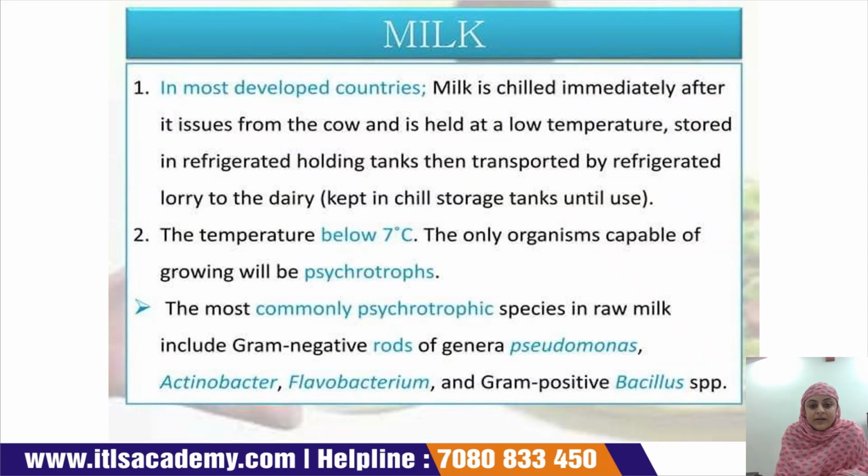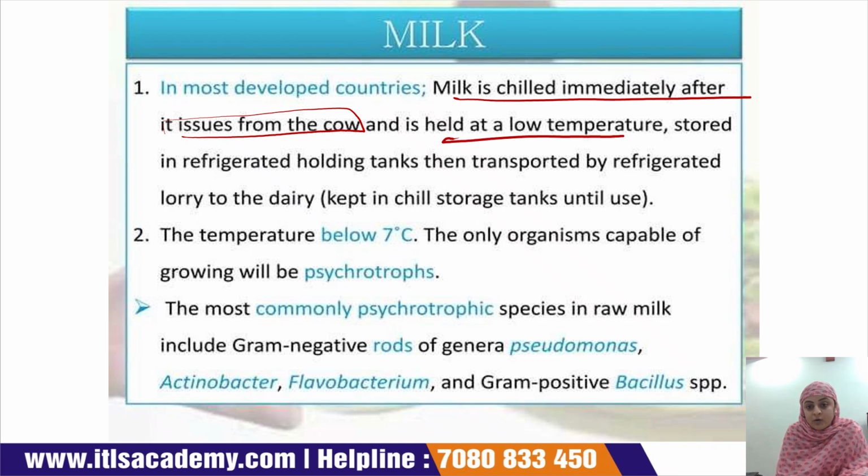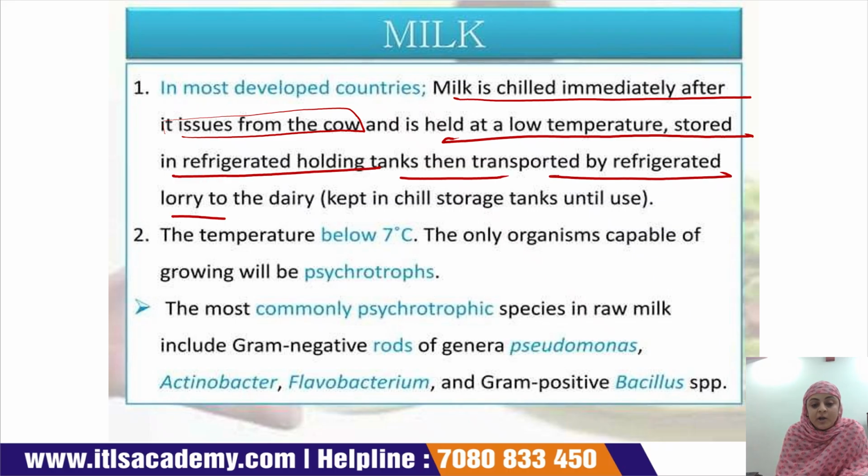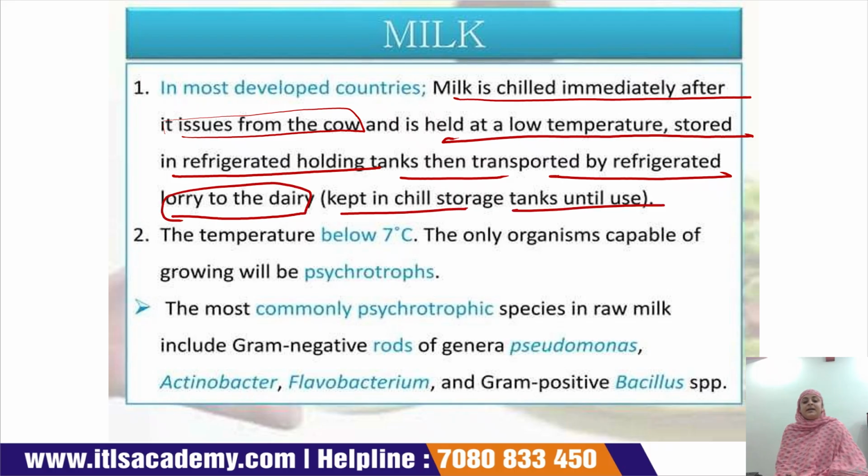In most developed countries, milk is chilled immediately after it issues from the cow. If we talk about the developed countries, then when the milking is done, they immediately chill that milk after it issues from the cow, and it is held at low temperature, stored in a refrigerated holding tank, then transported by refrigerated lorry to the dairy. It is kept in a chill storage tank until it is used.